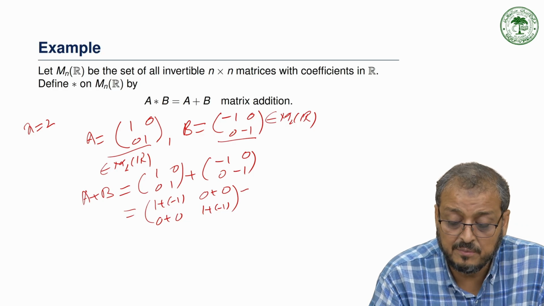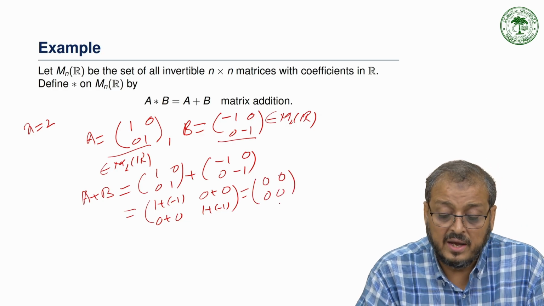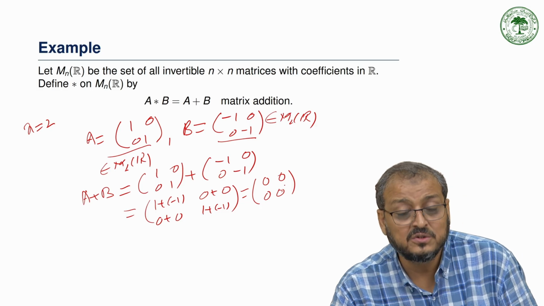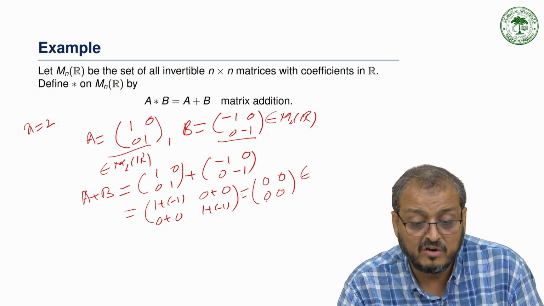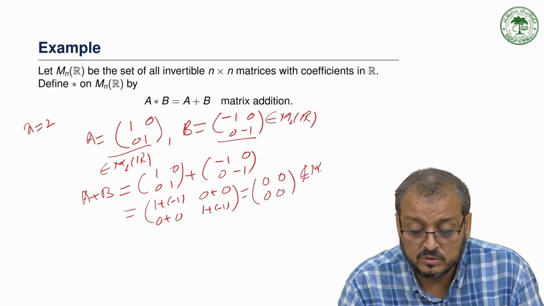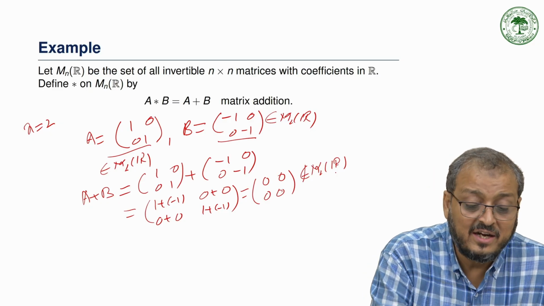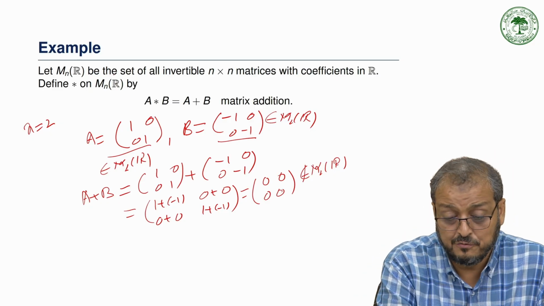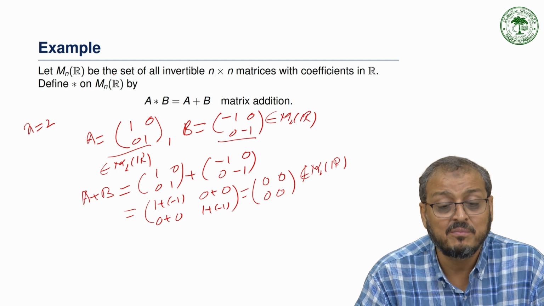So this is the 0 matrix, whose determinant is 0, and the 0 matrix is not an invertible matrix. So it does not belong to M2(R). That means the operation is defined but not closed, so this is clearly not a binary operation.